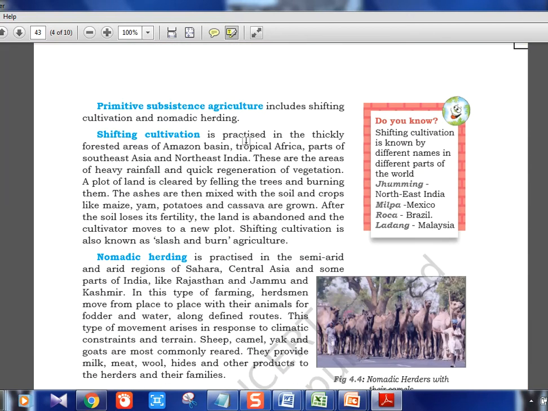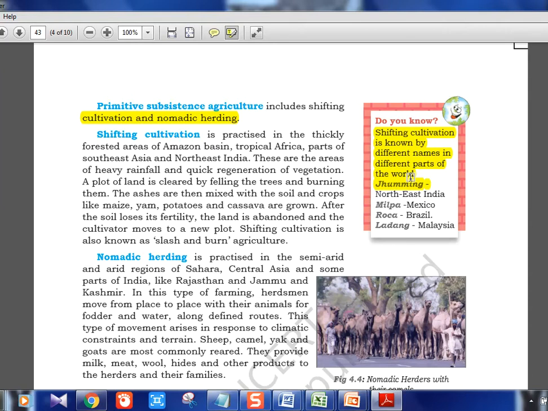Primitive subsistence is like the shifting cultivation and nomadic herding. That means little more you can tell tribal farm or a rural farm or olden type of farm. That is primitive subsistence. So shifting cultivation, you know, it's also called jhuming in Northeast India. Many chapters we have discussed it multiple times, where trees are cut and then burnt. That will replenish the soil with nutrients. Crops are grown. After some time, when the nutrient is lost, they will go to another place.